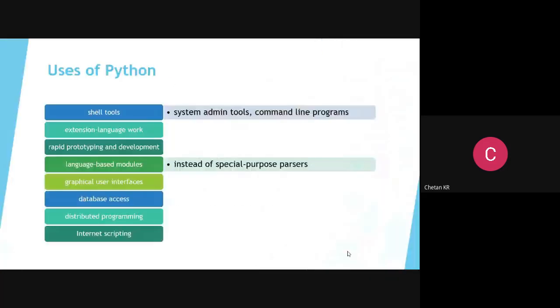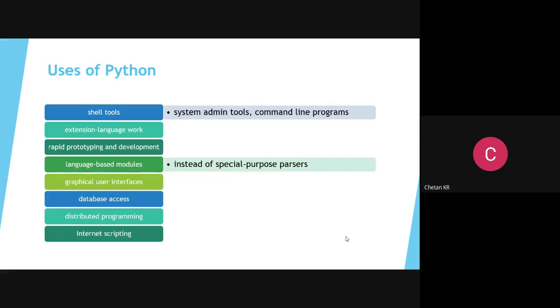Many features are there. You can see why Python is preferred. First of all, it has all the tools. It can do system admin tools, command line tools can be called. And rapid prototyping, you can develop very fast. The programs can be developed in a short time. It is what we call rapid development or rapid prototyping.